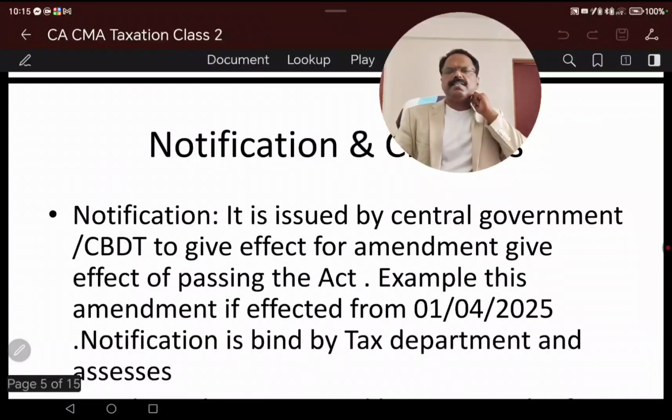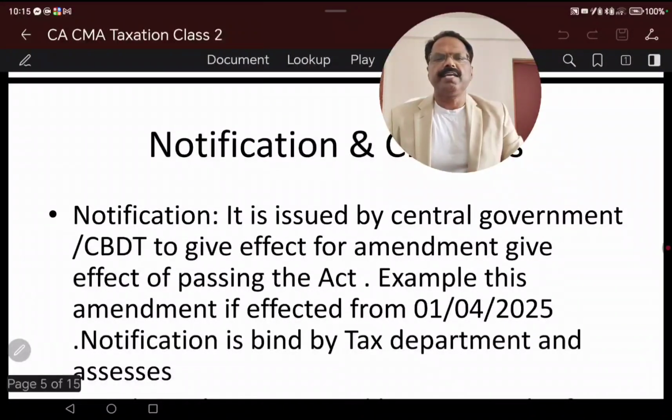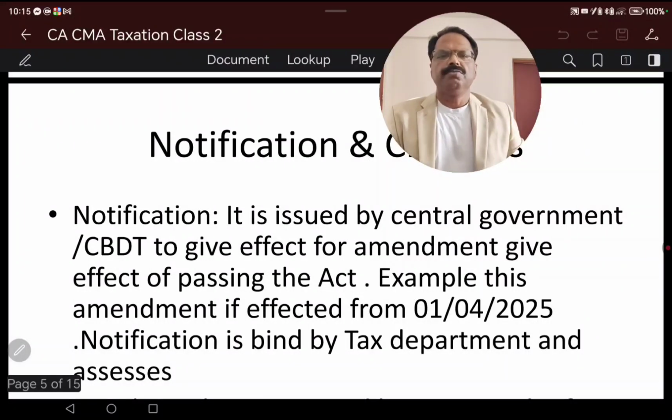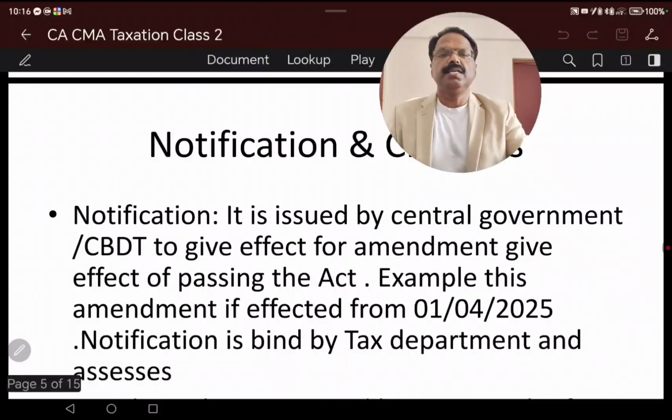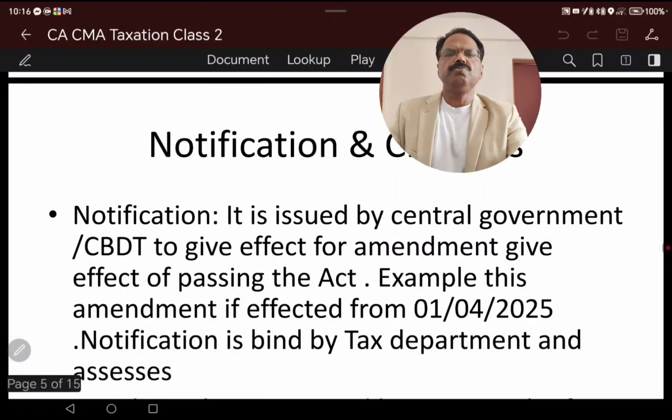As we discussed in the last class, there are the Finance Act and the Finance Rules. Finance Rules is a broader term which includes the Finance Act, then circulars, notifications, clarifications, etc. All of that together is in the Finance Rules. So what do you mean by notifications? This can be a short answer question.